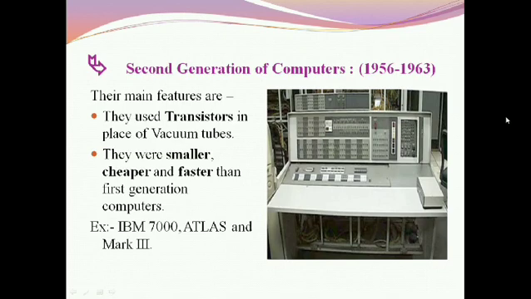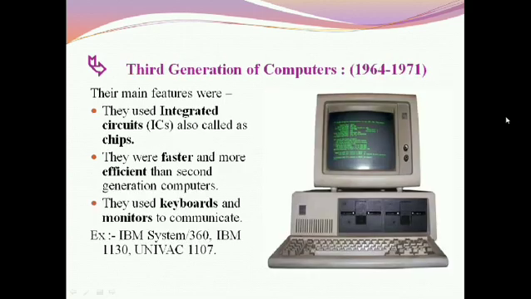Let us learn about the third generation of computers. It was from 1964 to 1971. Their main features were: they used integrated circuits, also called chips. They were faster and more efficient than second generation computers. They used keyboards and monitors to communicate. For example, IBM System 360, IBM 1130, UNIVAC 1107.